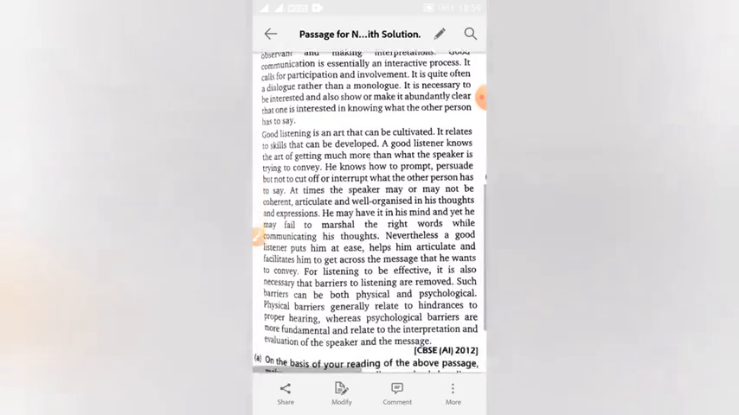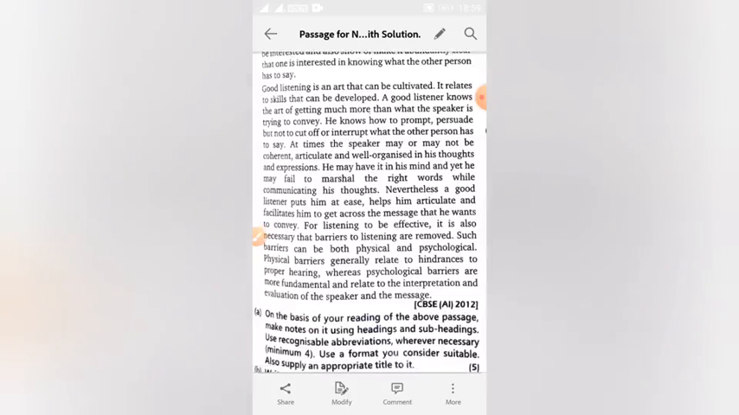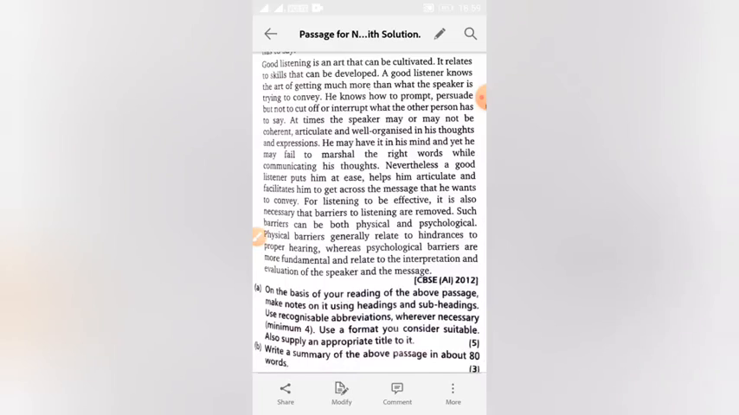Now read the passage carefully, continue reading. Good listening is an art that can be cultivated. It relates to skills that can be developed. A good listener knows the art of getting much more than what the speaker is trying to convey. He knows how to prompt, persuade, and not to cut off or interrupt what the other person has to say.